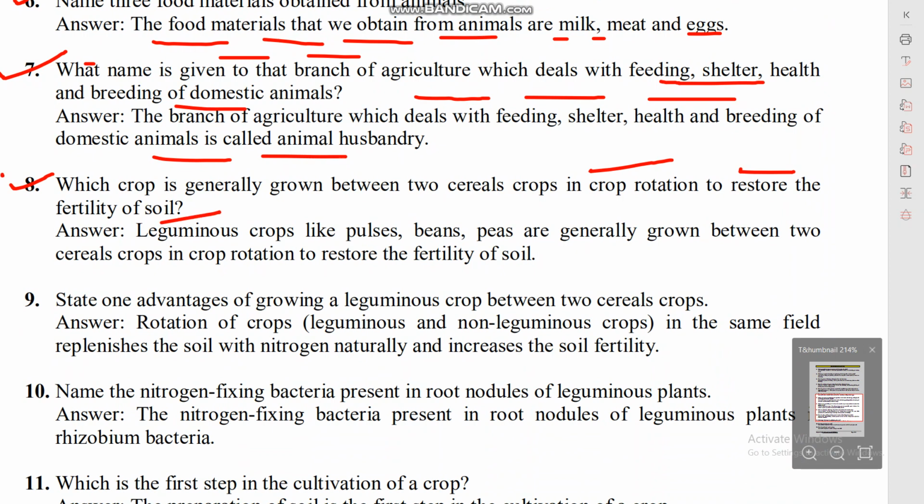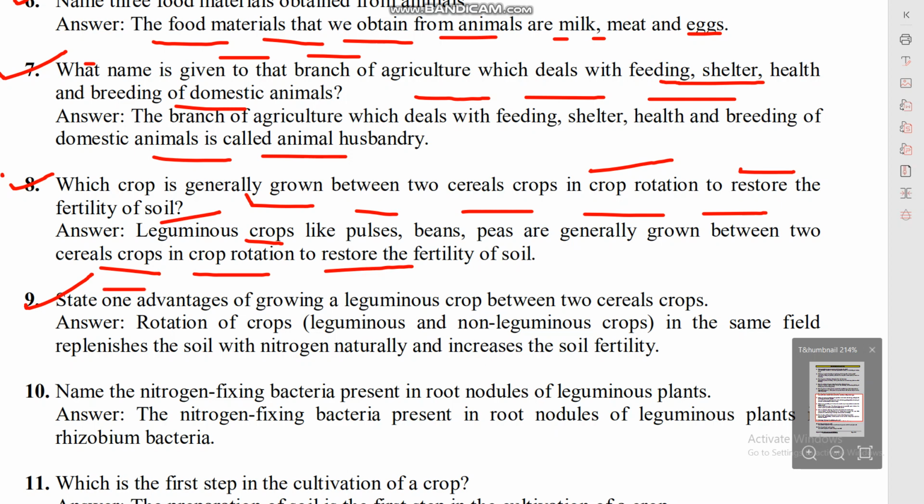So it is leguminous crop. Leguminous crops like pulses, beans, peas are generally grown between two cereal crops in crop rotation to restore the fertility of soil.